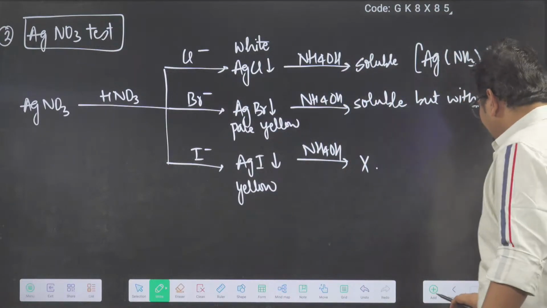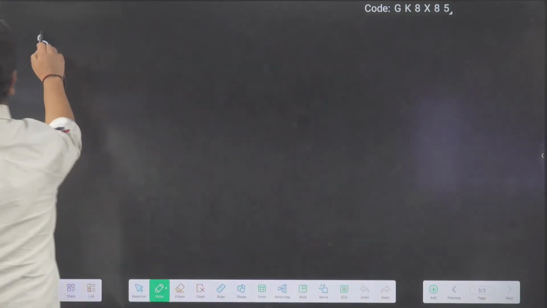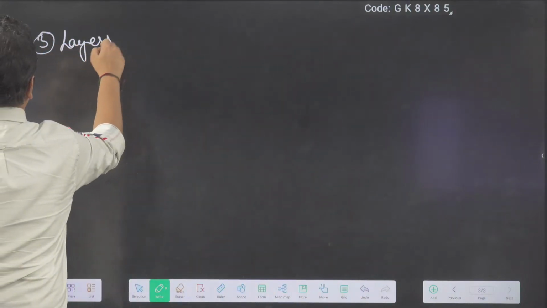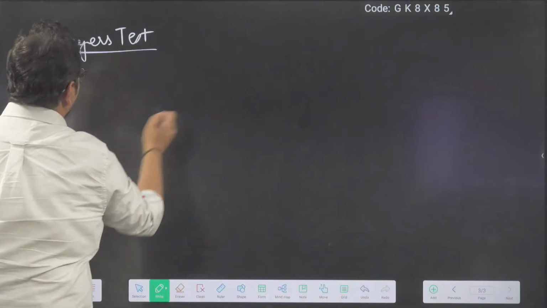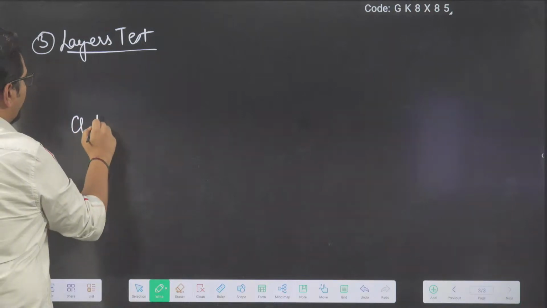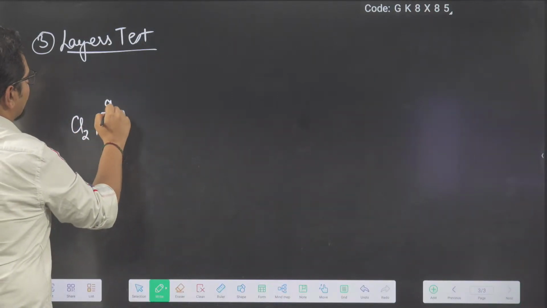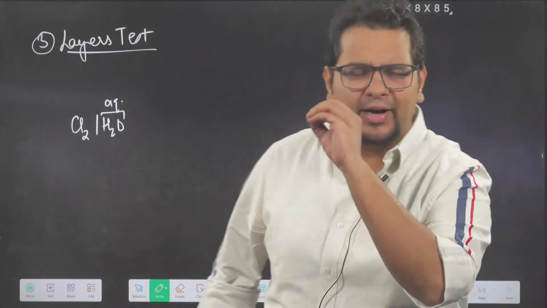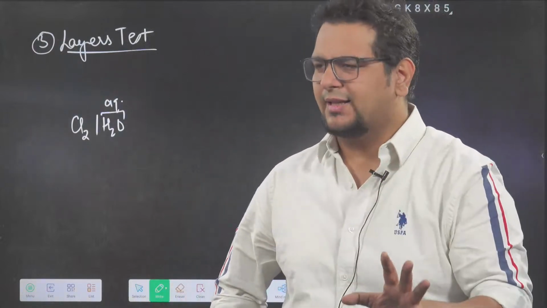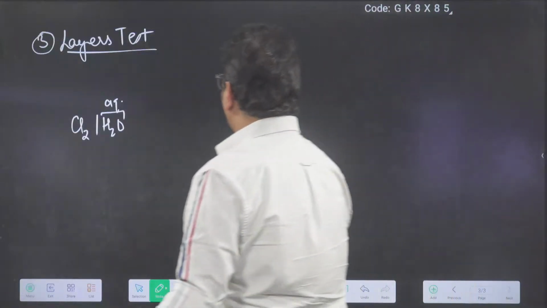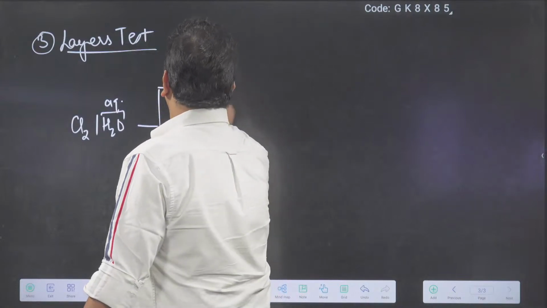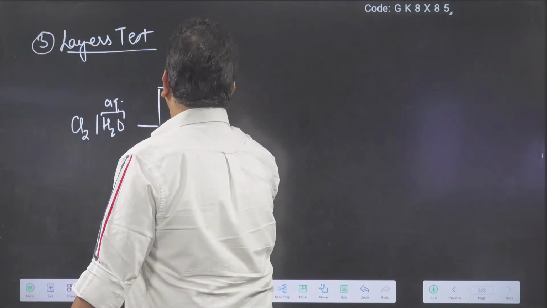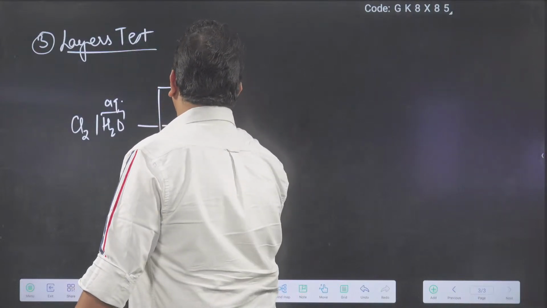Badhiya. Next is the layers test. For the layer test, I am going to take chlorine water. Water means aqueous medium. Chlorine water is a very good oxidizing agent. Can it oxidize Cl minus?